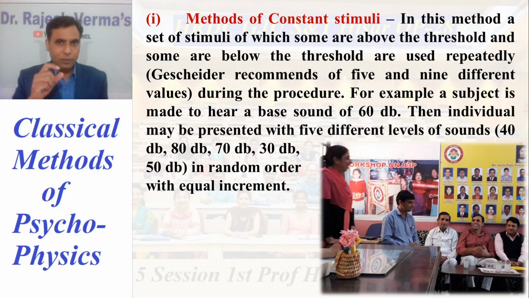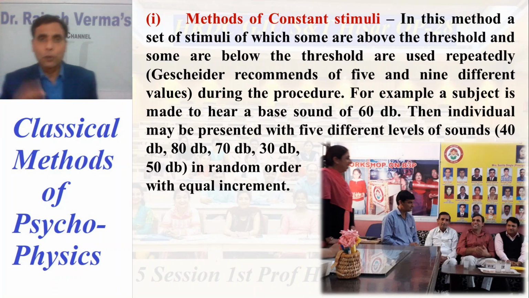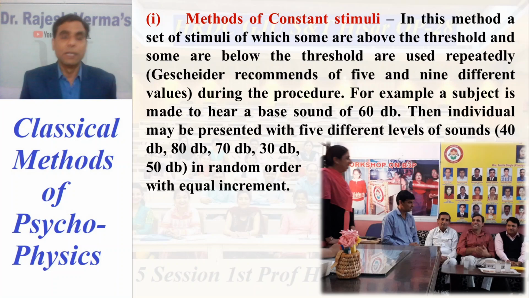Let me say a few words in answer. In the set of stimuli, whether sound, visual, touch, or any stimulus you take, the values of the stimulus remain constant throughout the experiment.